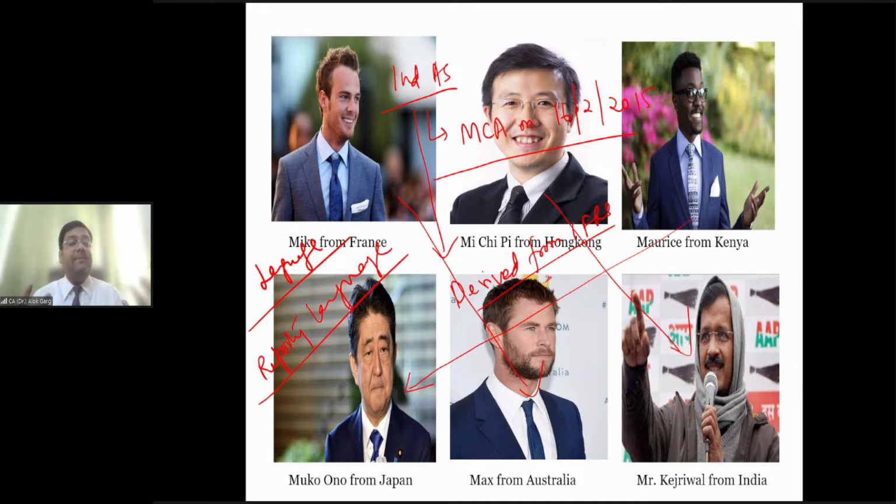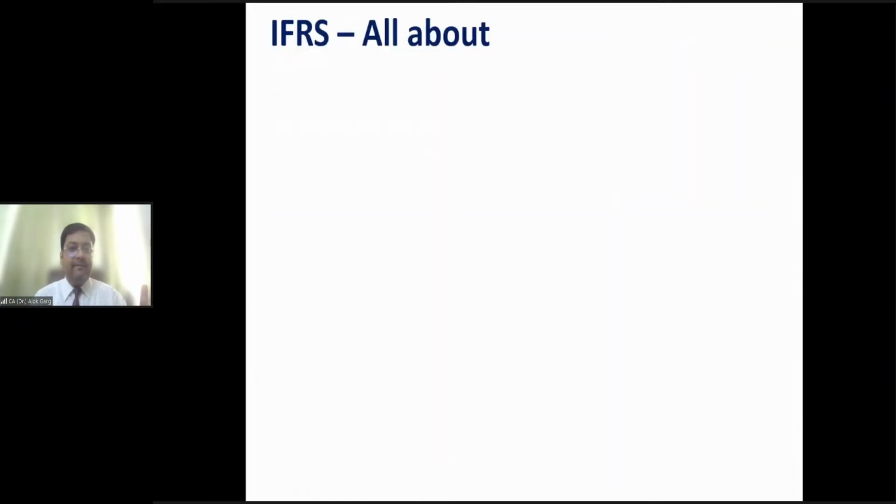The commonly accepted reporting language is that language which is not country specific, which is not geography specific. And that is why, friends, IFRS is getting a lot of prominence, because it's an International Financial Reporting Standard. It's an international language. Is that clear? I hope it is clear to all of you, friends.